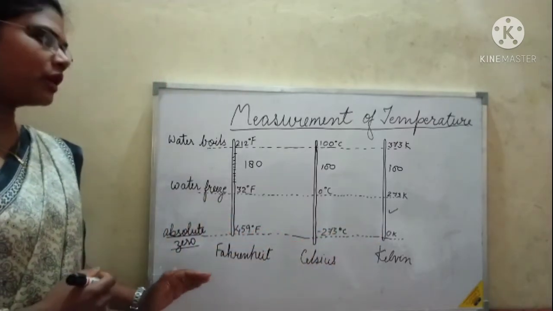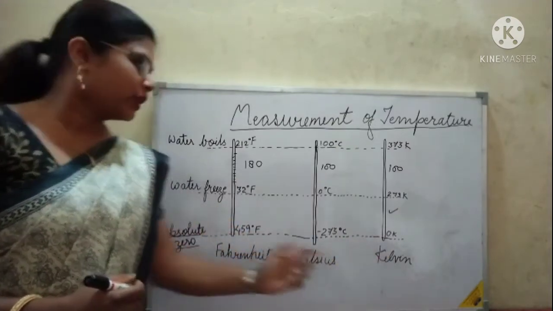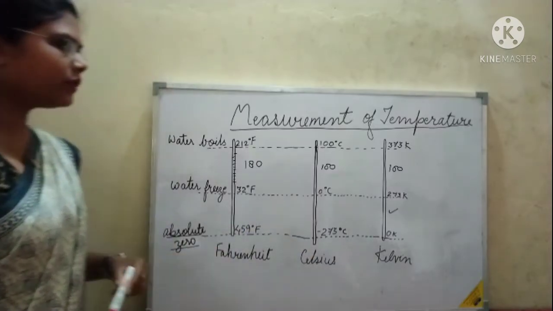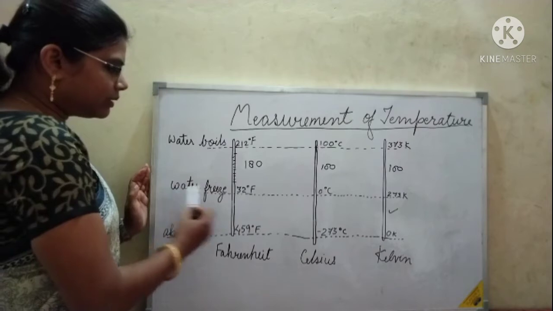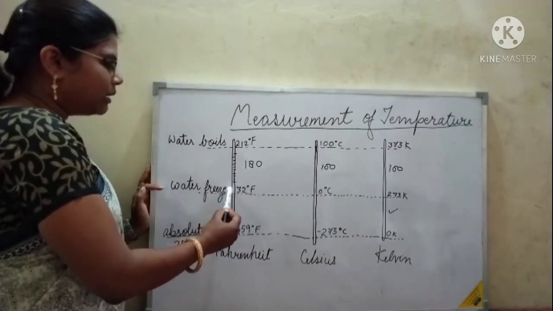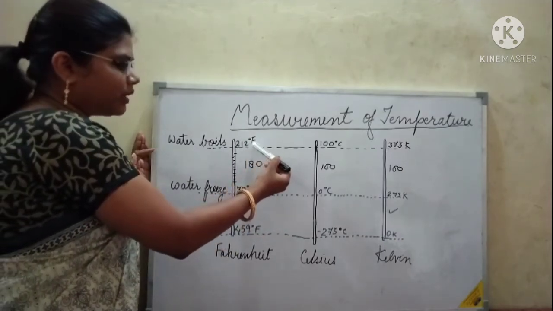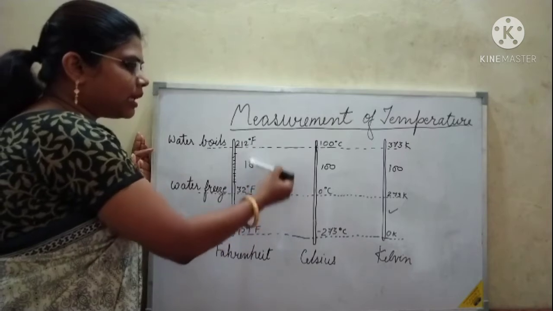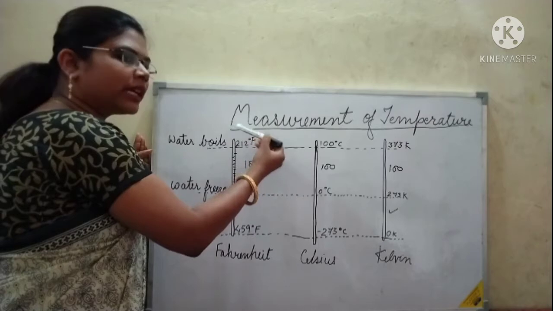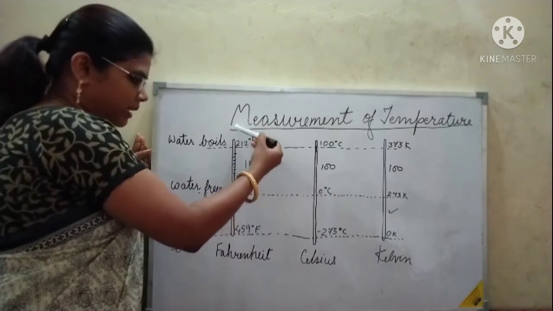Now we know that there are three scales by which temperature can be measured. What are these three scales? Fahrenheit, Celsius and Kelvin. If you look at these three scales, at 32 degrees Fahrenheit the water freezes, and between 32 and 212 degrees Fahrenheit the water remains in a liquid state, and after that the water changes state into the gaseous state, that is vapor. So the state changes after this temperature.